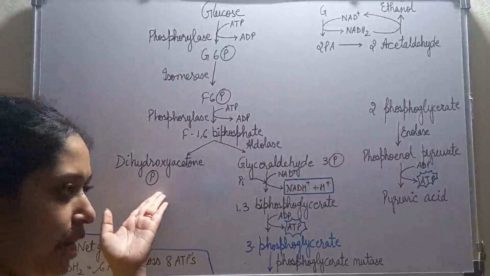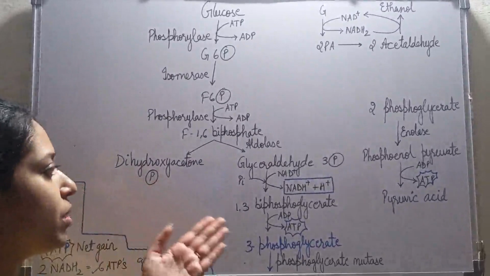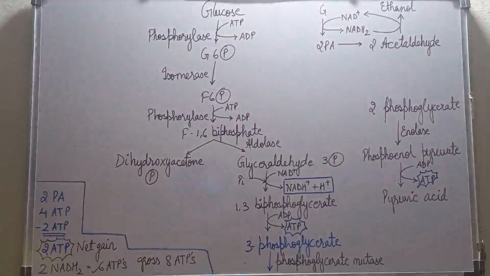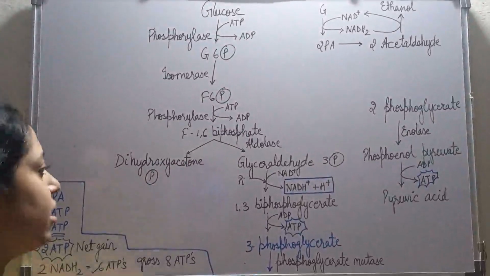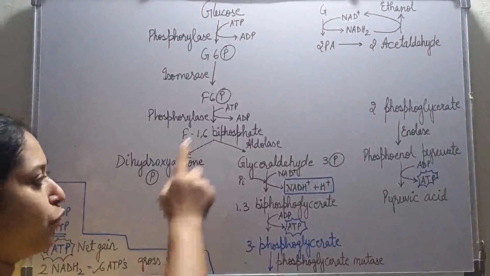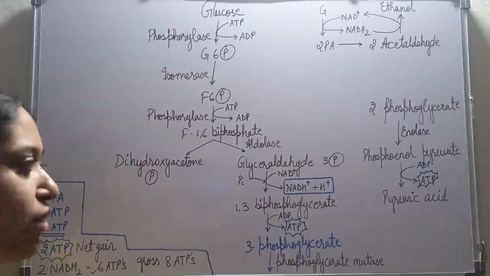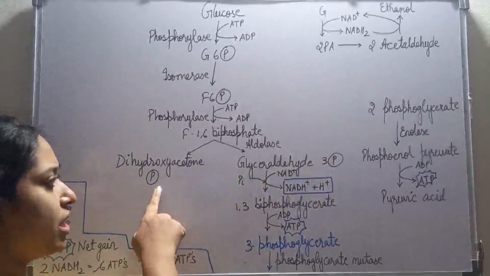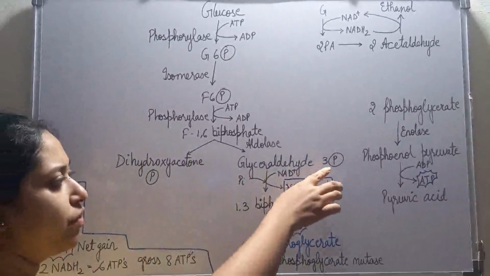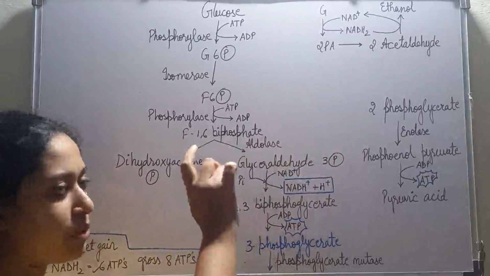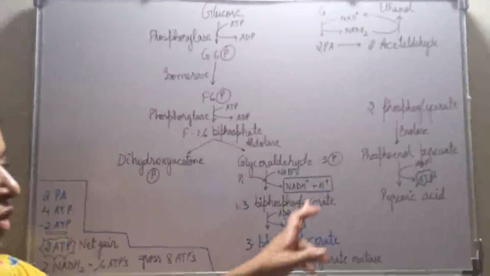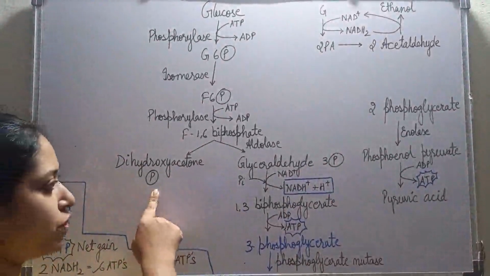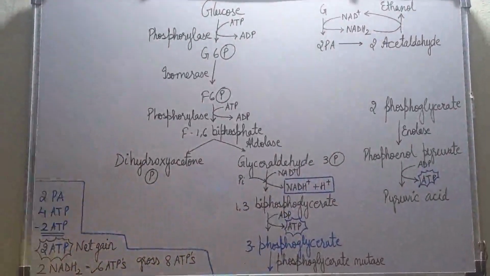Dihydroxyacetone is a 3-carbon compound. Next, glyceraldehyde is also a 3-carbon compound. And then the phosphate: there was bisphosphate, 2 phosphates, and the phosphate is also getting equally divided. One phosphate is coming here, one phosphate is coming here. Here the phosphate is attaching at the end, and here the phosphate is attaching at the third carbon atom of glyceraldehyde. Hence we have mentioned the position, 3-phosphate. So, dihydroxyacetone phosphate and glyceraldehyde 3-phosphate.